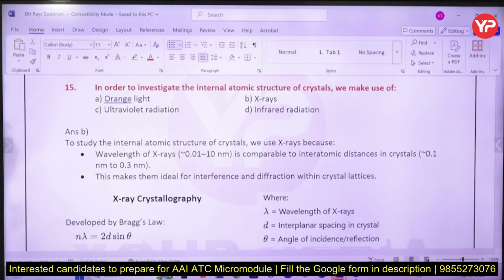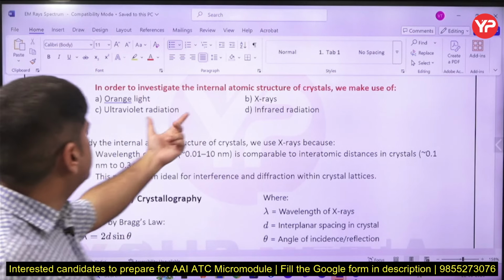X-rays are used to study the internal atomic structure of crystals. Reason: the wavelength of X-ray is comparable to the interatomic distance. So interference and diffraction is the technique through which it is done. So the atomic structure of the crystal is analyzed using X-ray.